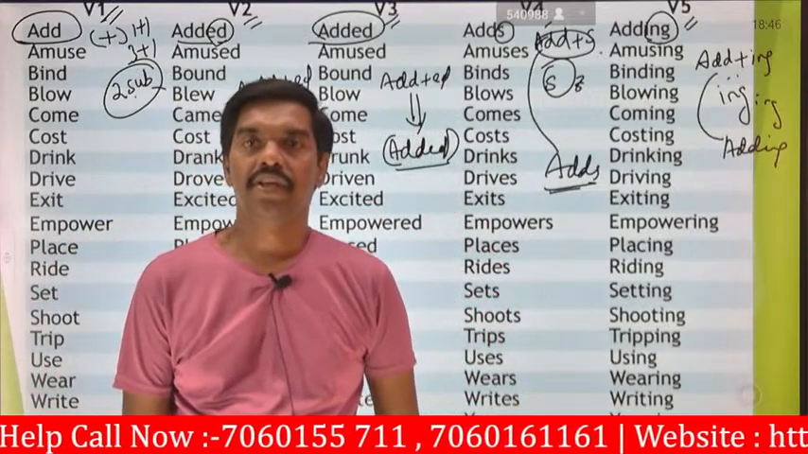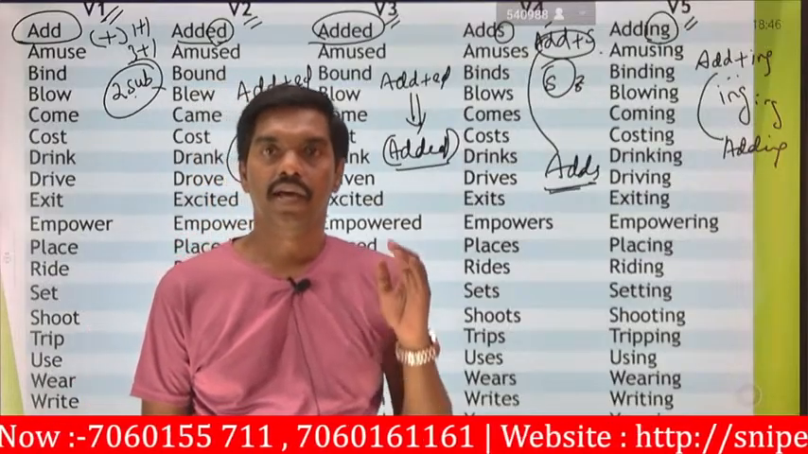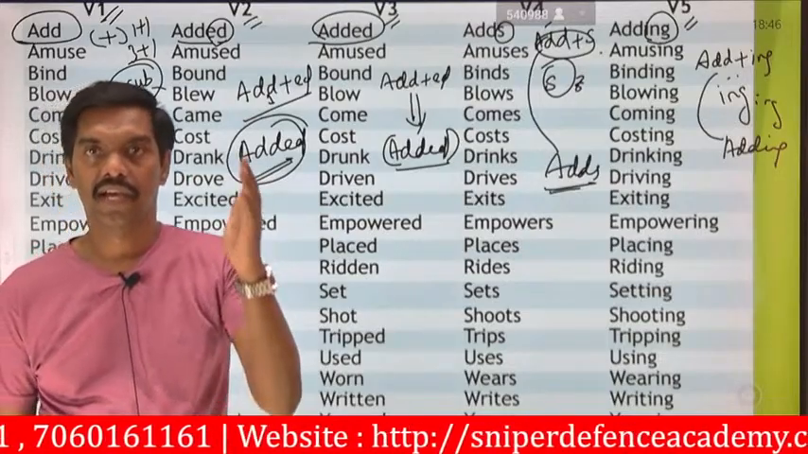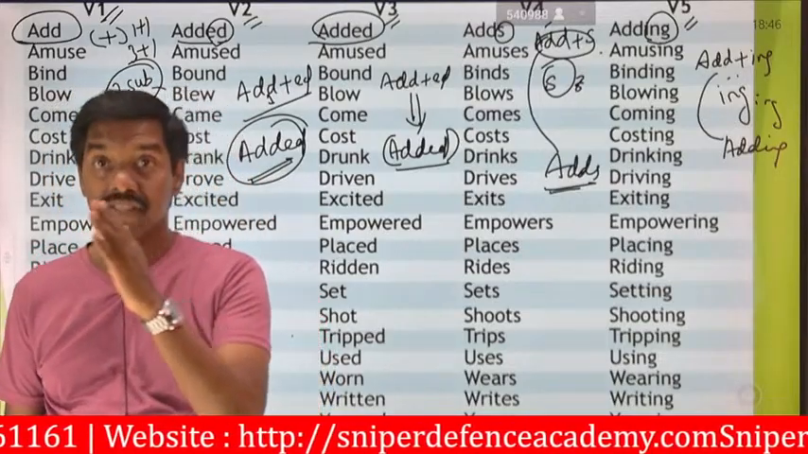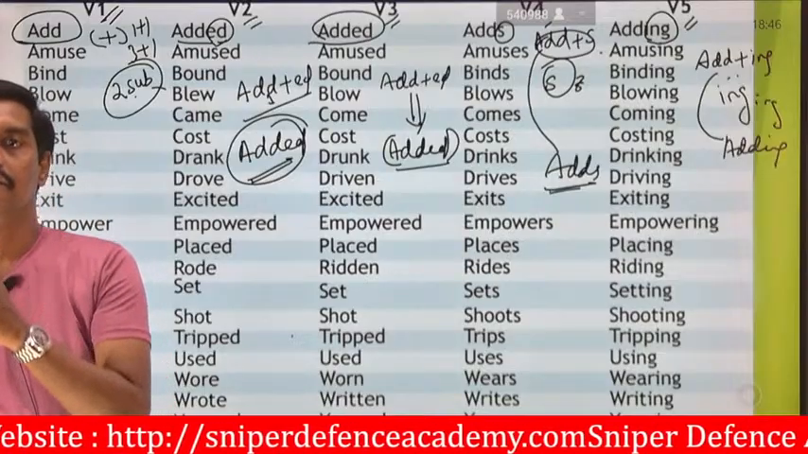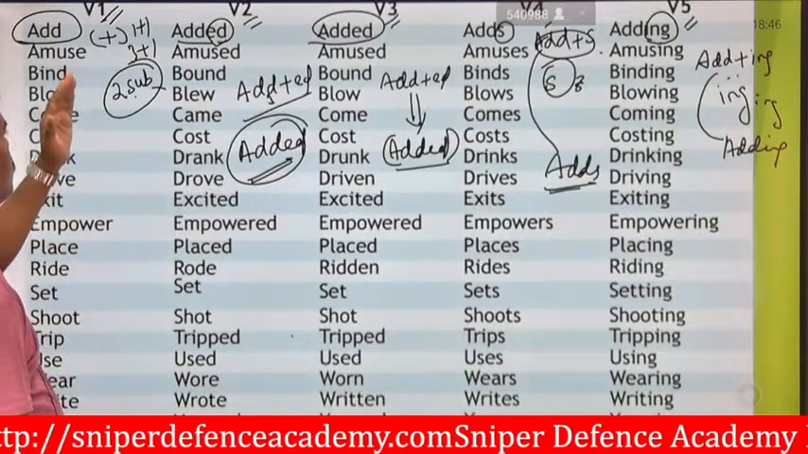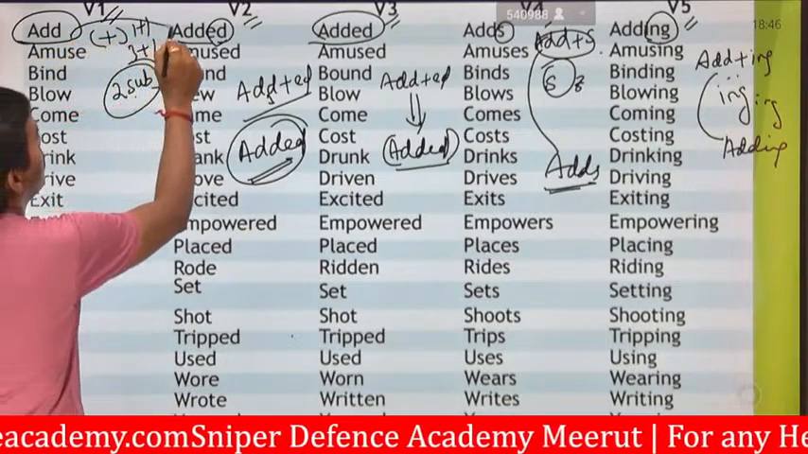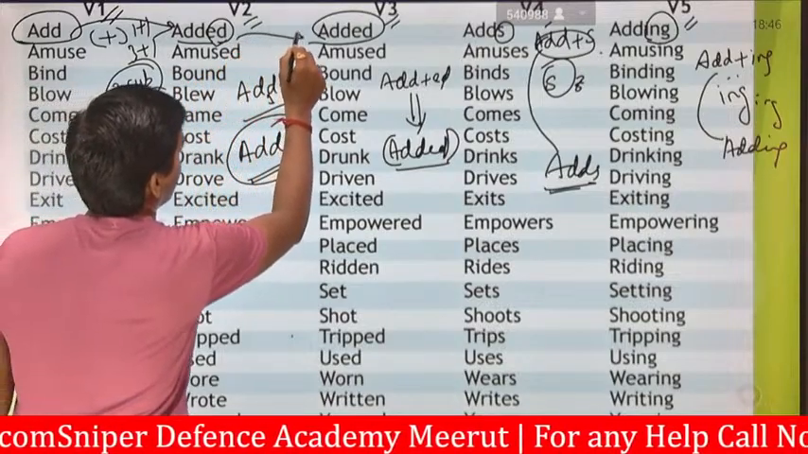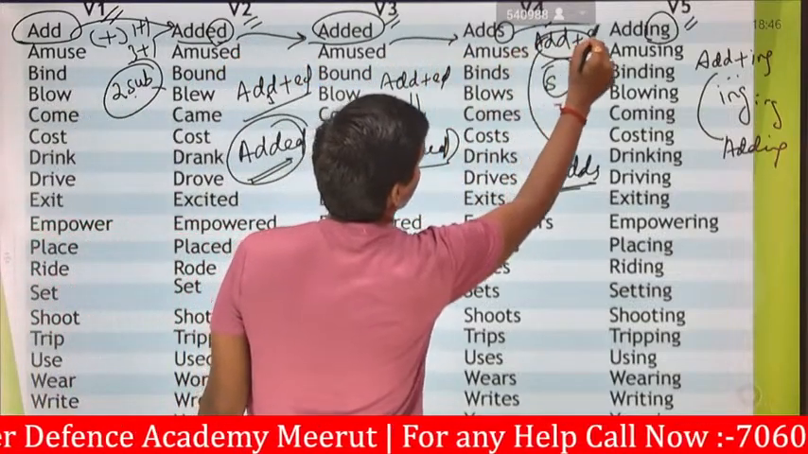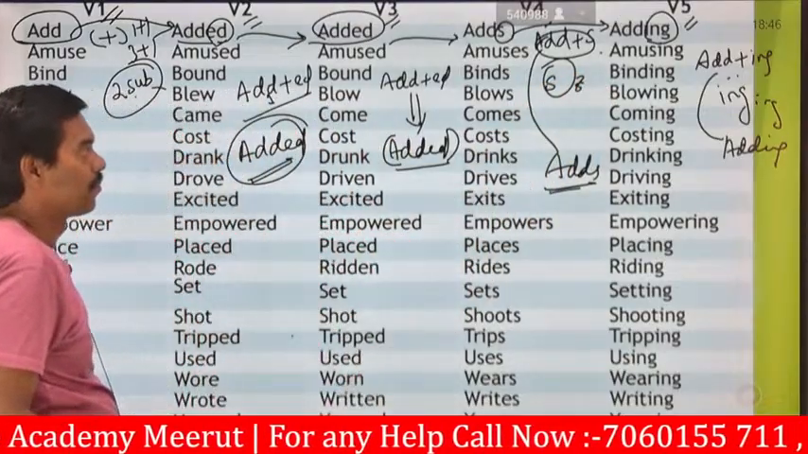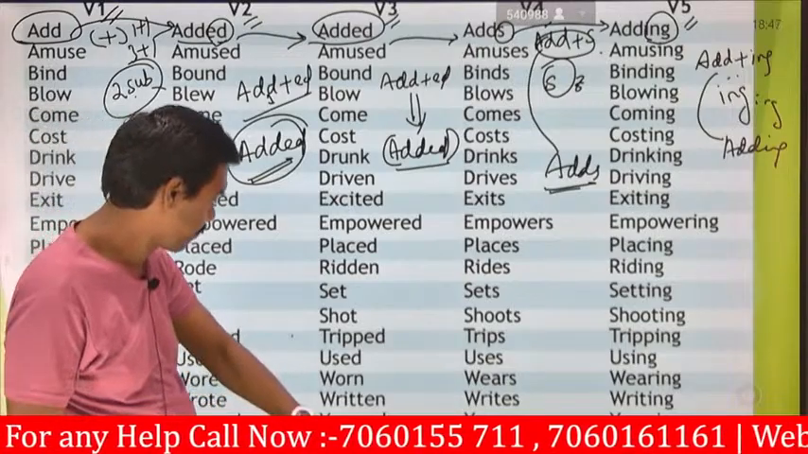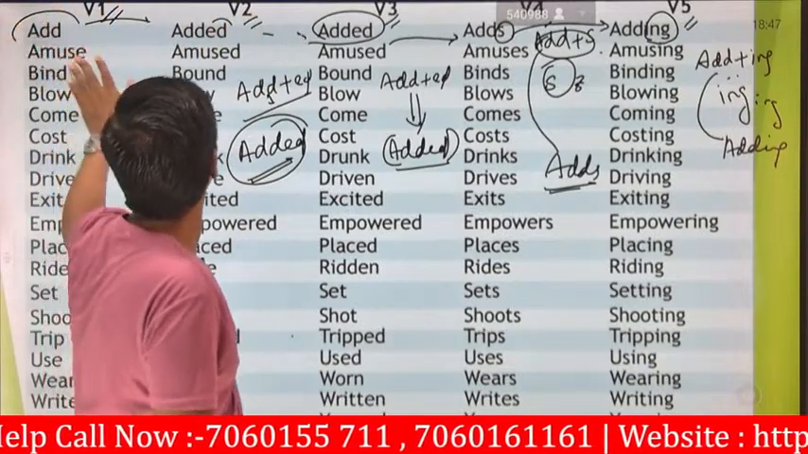So the first one is add. Add will be in terms of added, and then adds, and then adding. So these are the forms of verbs. If you select this add, it can be replaced in terms of added, adds or adding, as you like.